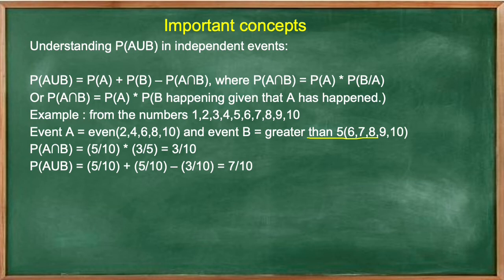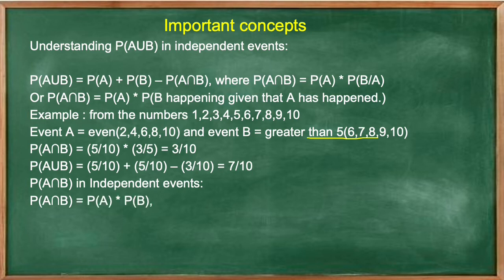P of A union B is equal to 5 divided by 10 plus 5 divided by 10 minus 3 divided by 10, which is equal to 7 divided by 10. Now let us understand this formula in an independent event. P of A intersection B in independent events. And the formula is P of A intersection B is equal to P of A into P of B. Let us see an example.